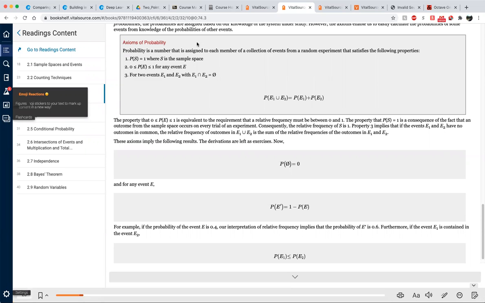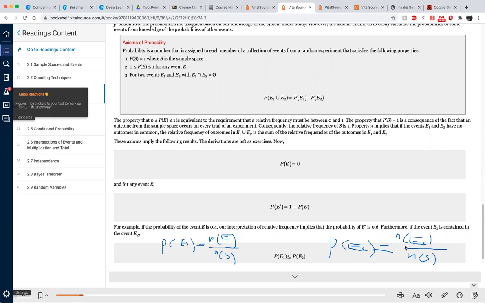The probability of E1 is the number of outcomes in E1 divided by the number of outcomes in the sample space, right? And the probability of E2 is the number of outcomes in E2 divided by the number of outcomes in the sample space.